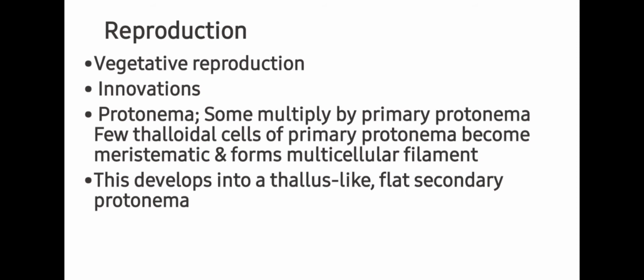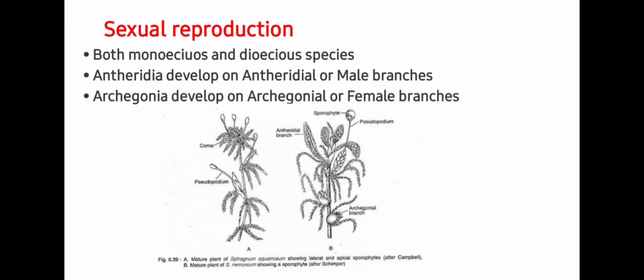In Sphagnum, vegetative reproduction also takes place by protonema, where some of the plants multiply by primary protonema. A few thalloid cells of the primary protonema become meristematic and form a multicellular filament. This develops into a thallus-like flat secondary protonema, which gives rise to the main gametophyte.